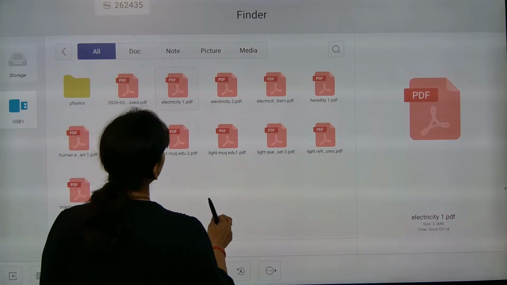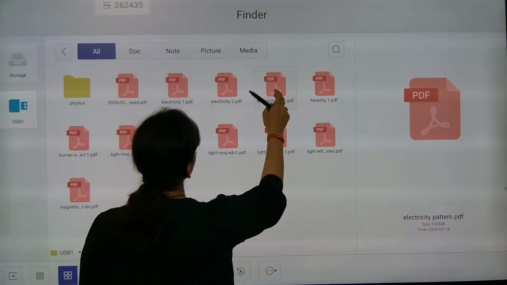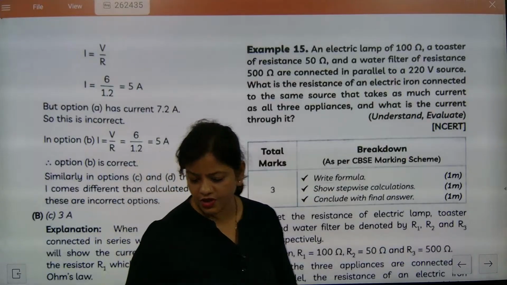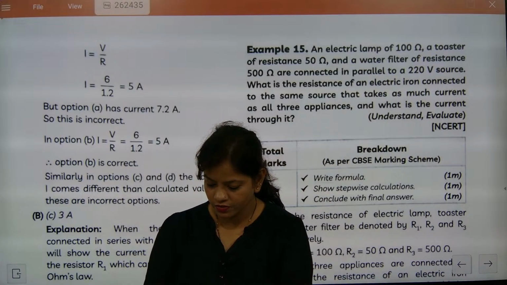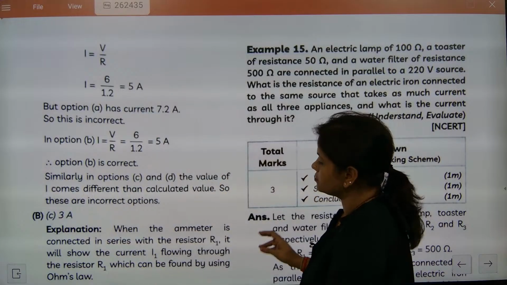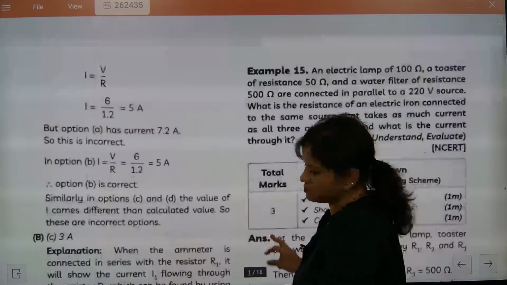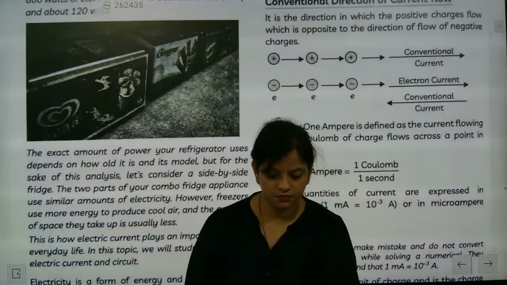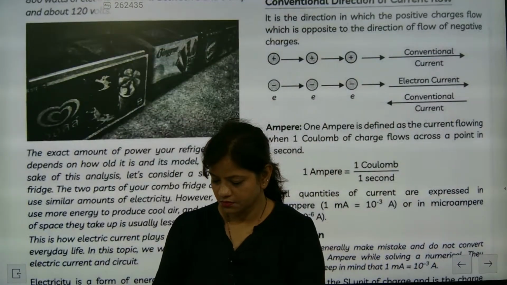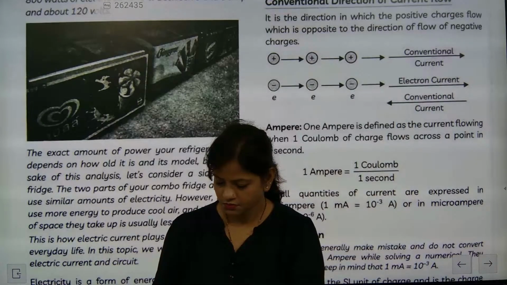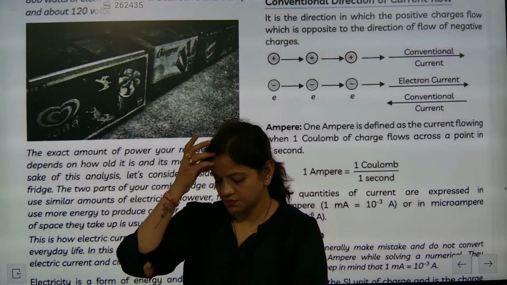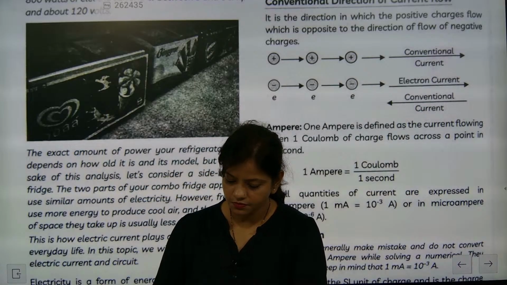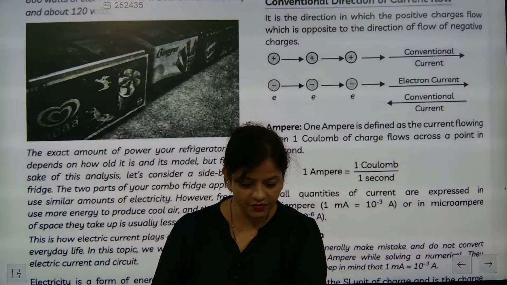Very quickly, we will talk about electricity. First pattern we are going to discuss about electricity. A few things we need to understand, how we are going to do. Wait, I'm sending the link. Then we'll start.